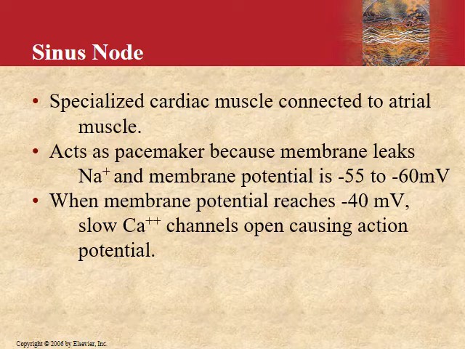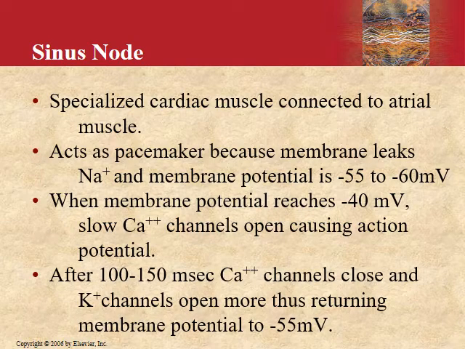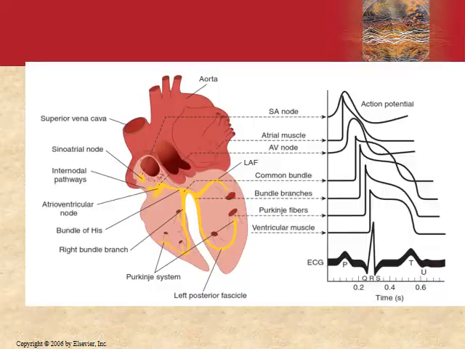ventricular muscle. Now, each cell type in the heart contains a unique electrical discharge pattern. The sum of these electrical discharges can be recorded as what is called the ECG. Now, in this diagram over here, you can see the action potentials from different areas of the heart.